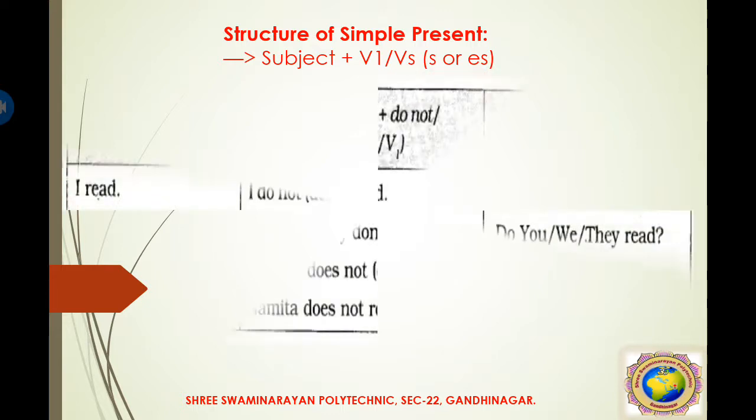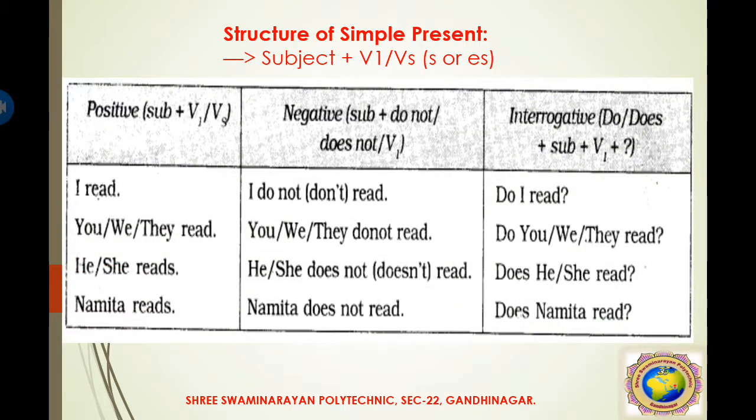Okay. So here is the positive sentence. If you make a positive sentence, it is subject plus V1 or VS. So I read, you, we, they read, he, she reads. Here I use reads instead of read. So it's the third person singular. We always use the verb with s or es. So this is third person singular, I add the s. Or any name, Namita reads. So this is a positive sentence.